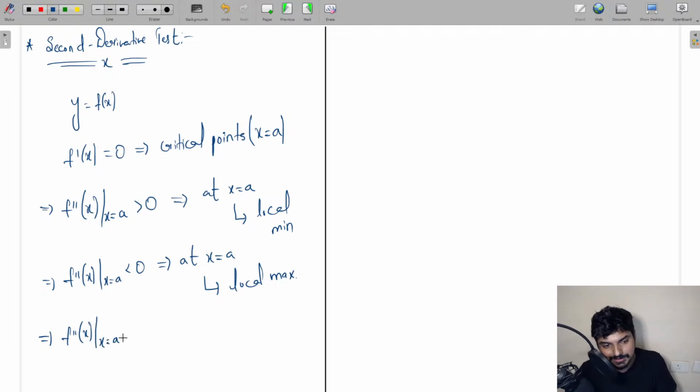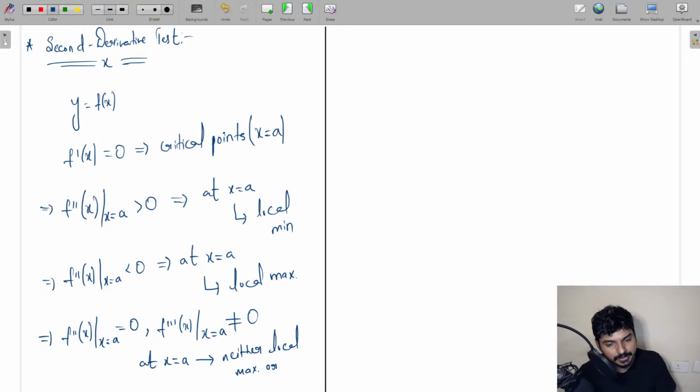be equal to 0, in this case, what do we need to do? Well, simply find the f triple dash of x value, guys, at x is equal to a. If this is not equal to 0, then you can conclude that at x is equal to a, you have neither a local maxima nor a local minima. This is what you can conclude.